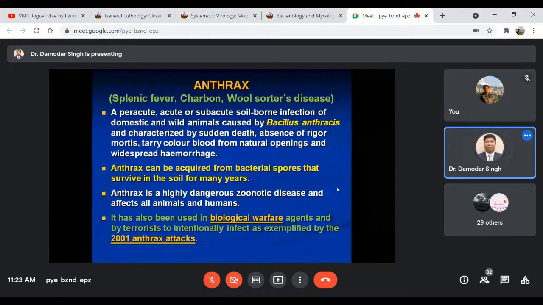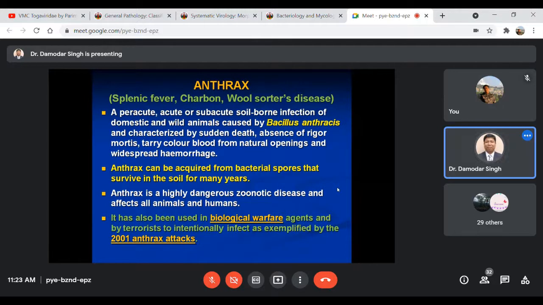I will tell you why it is called wool sorters disease, particularly in the case of sheep. When affected animals shed the spores of this organism, Bacillus, traces remain on the wool. So when people collect and shear wool, as a professional hazard, they may contract this infection, have severe respiratory problems, and even die from this. I'll show you along with pictures and describe that.